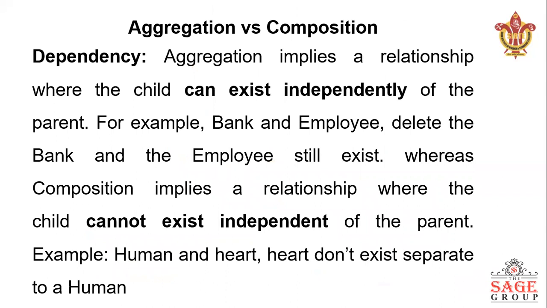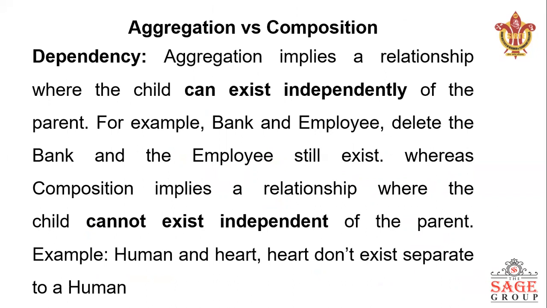Now what are aggregation and composition versus the dependency. In an aggregation relationship the child can exist independently, and in composition the child cannot exist independently. For example, in aggregation, bank and employee: if the bank is deleted or merged into another bank, then the employee is not deleted.